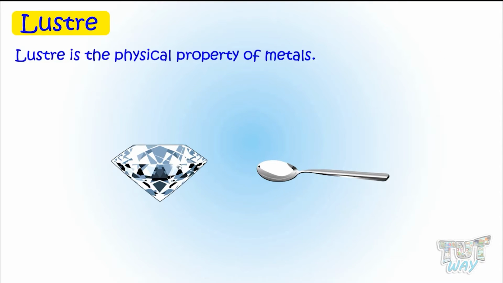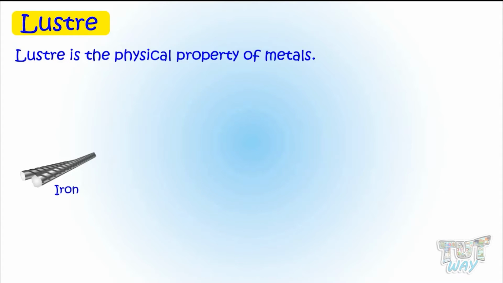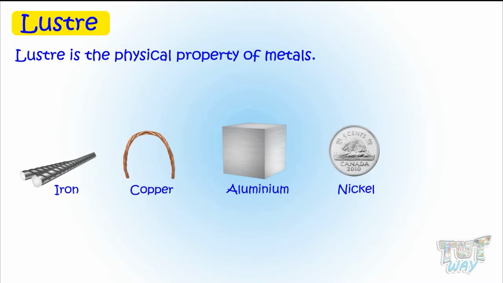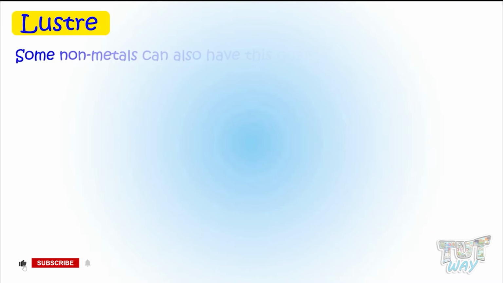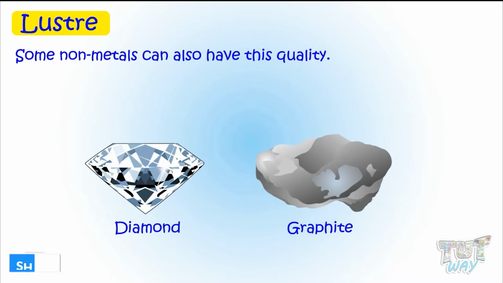Lustre is a physical property of metals, mainly iron, copper, aluminum, nickel, and steel. But non-metals can also have this quality, like diamond and graphite, which are non-metals but highly lustrous.